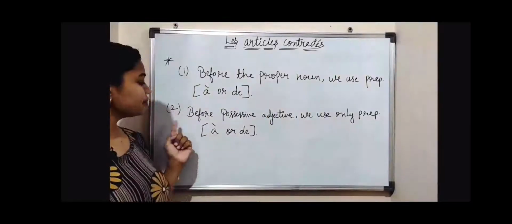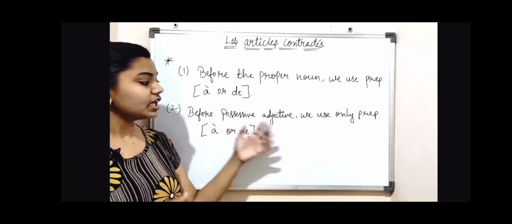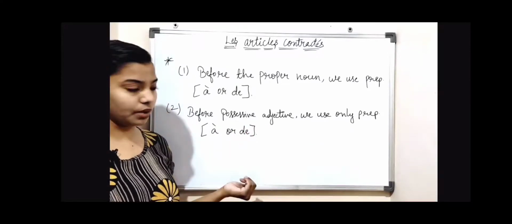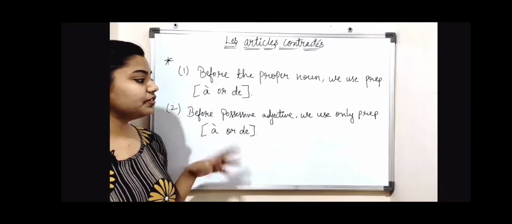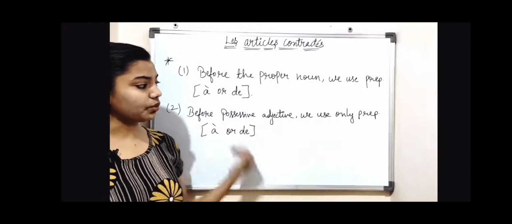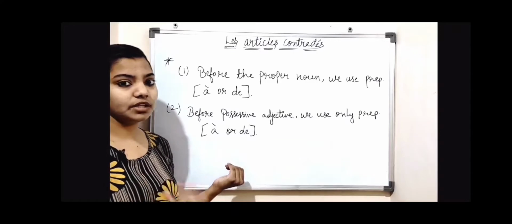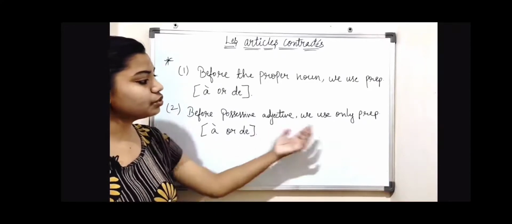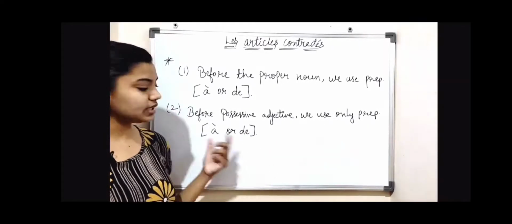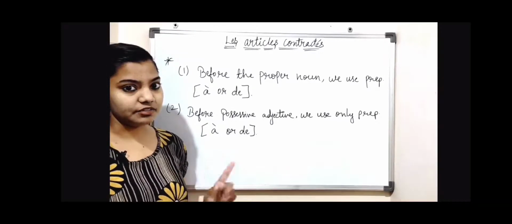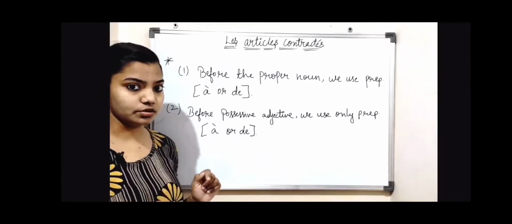So you have to keep in mind this point. And also number two: if there is any possessive adjective before the noun, then we use only preposition a or the. If we have a sentence and before the noun we have any possessive adjective, mo, to, mo, ma, me, to, ta, te, then we use only preposition either a or the, whichever is suitable for the sentence, but we do not add definite articles in both cases. So you have to keep in mind these two points also.